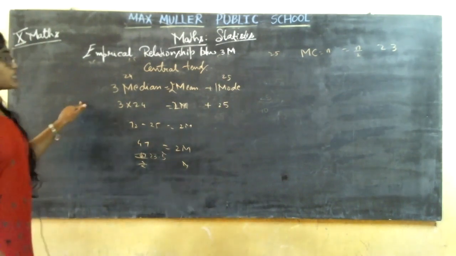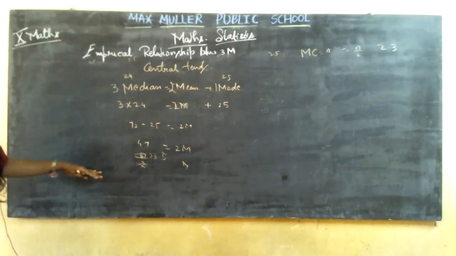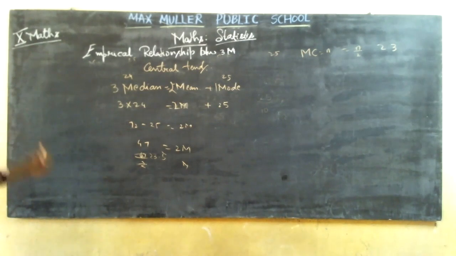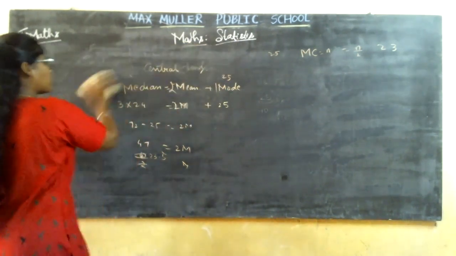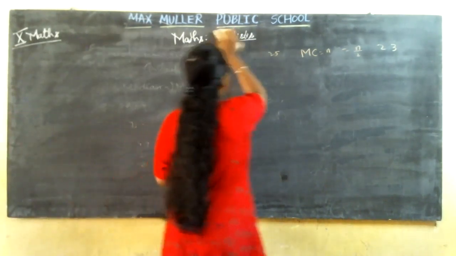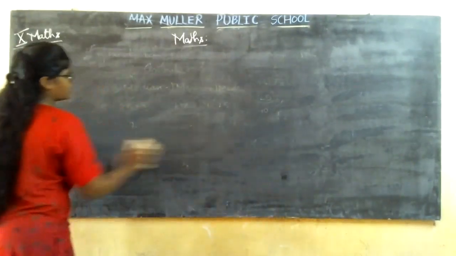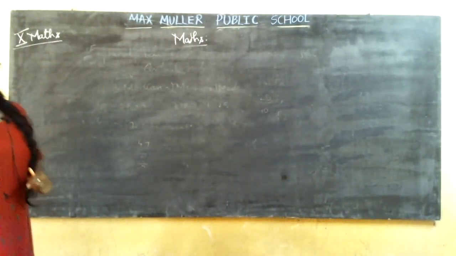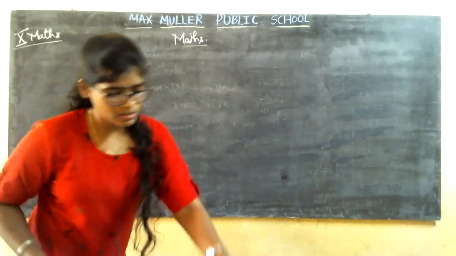This was the thing what I have left in the statistics topic. So we have already completed the statistics topic. You solve the problems. If you have any doubt, you can ping me. Then we are going to start with the new topic, that is trigonometry. This will be the last topic of your mathematics. After this, your syllabus of 2020-21 is completed finally.